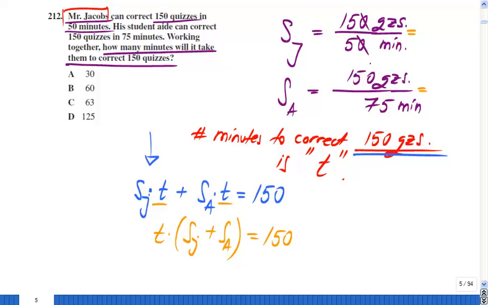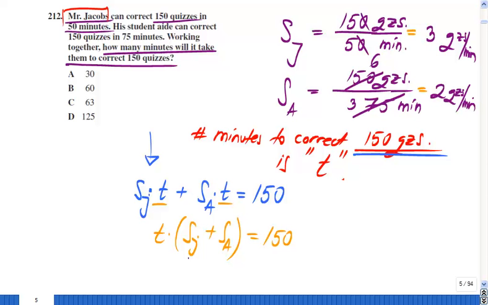Well, 150 over 50, basically 150 divided by 50 gives you what? 3 quizzes per minute. For his aide, I have 150 over 75. Each one is divisible by 25. 25 goes in 150 6 times. 25 goes in 75 3 times. Or you may have said it from the beginning that 75 goes in 150 two times. So his aide's speed is 2 quizzes per minute.